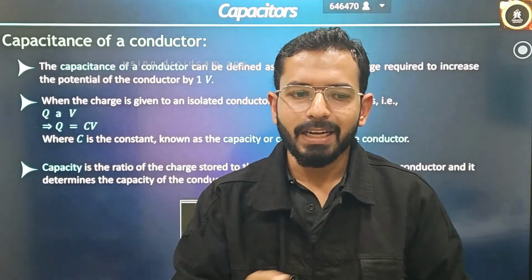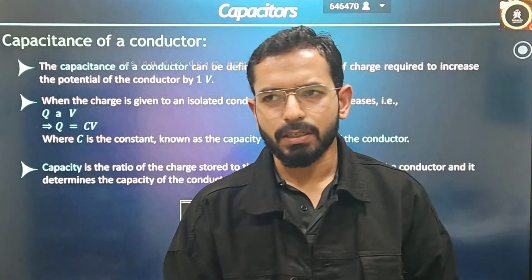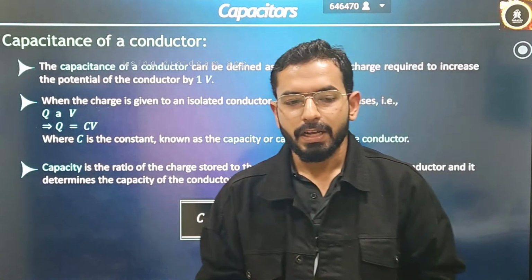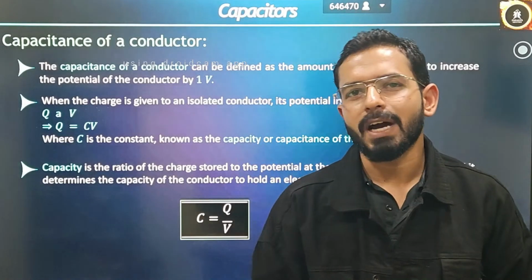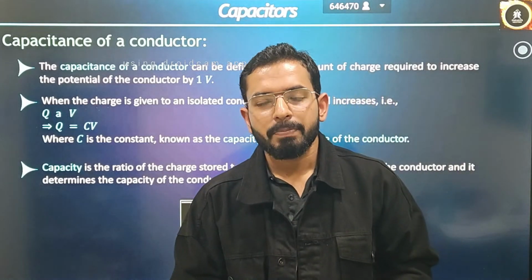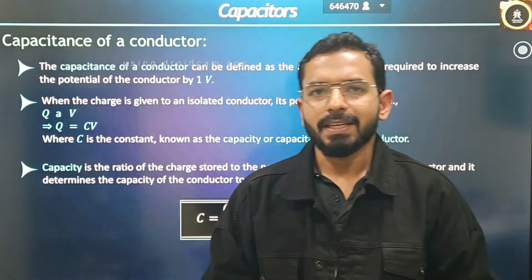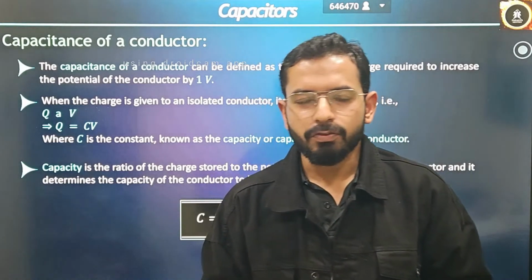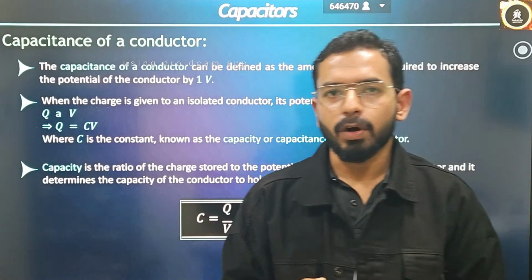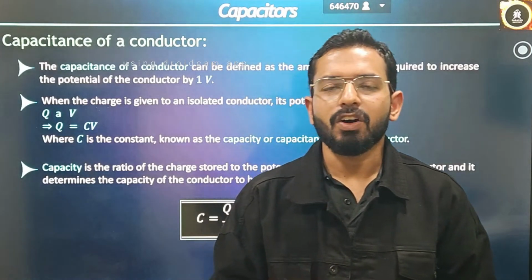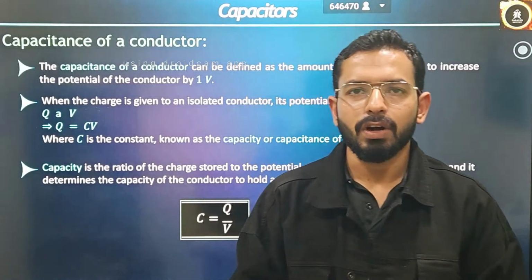Condenser is also a kind of capacitor. Capacitors are used in a lot of day-to-day devices. Go to your home and ask your parents, they will show you a condenser, or you can go to a hardware shop. So what is this capacitor or condenser that I am saying? Capacitance is a property of a body that tells you the capacity of that body to hold charge. That property is called capacitance, and that device is called a capacitor.